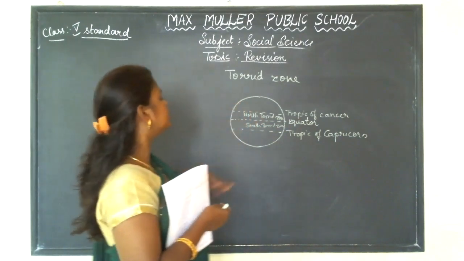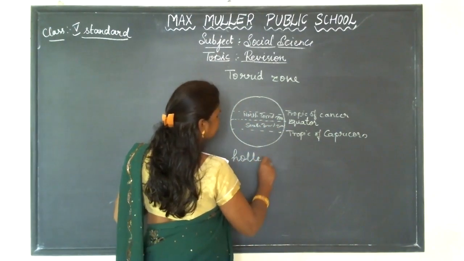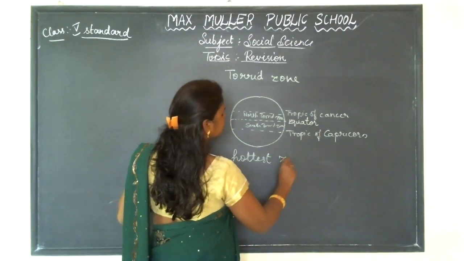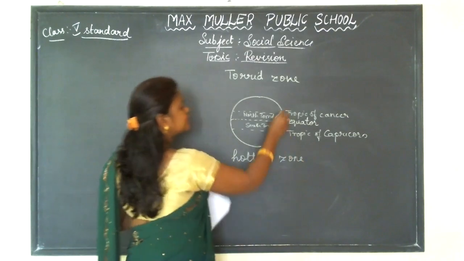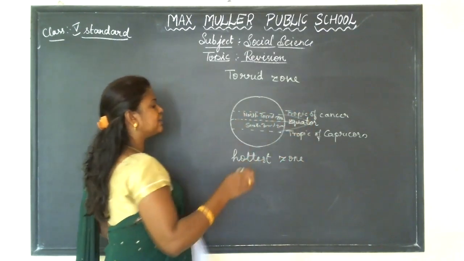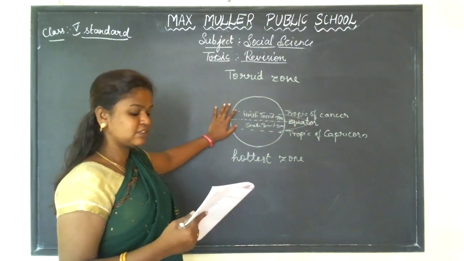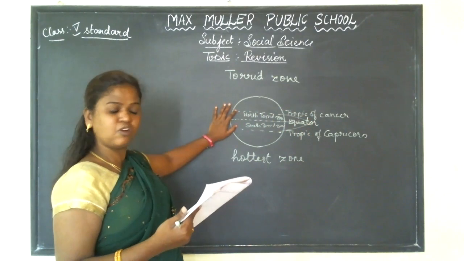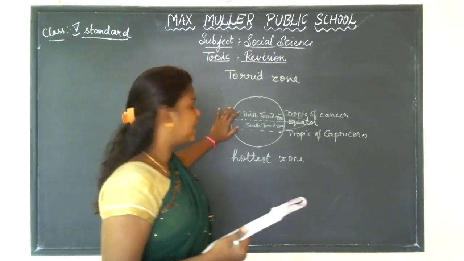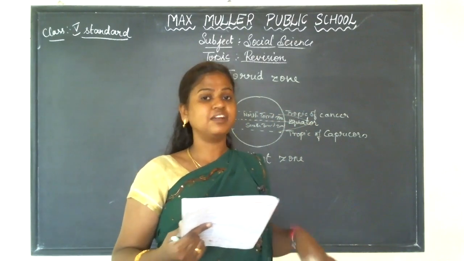So, here the Torrid Zone is the hottest zone. Why is it the hottest zone? Because it receives the direct sunlight towards this zone. Hence, it is called the hottest zone on Earth's surface, and it receives the direct sunlight throughout the year.